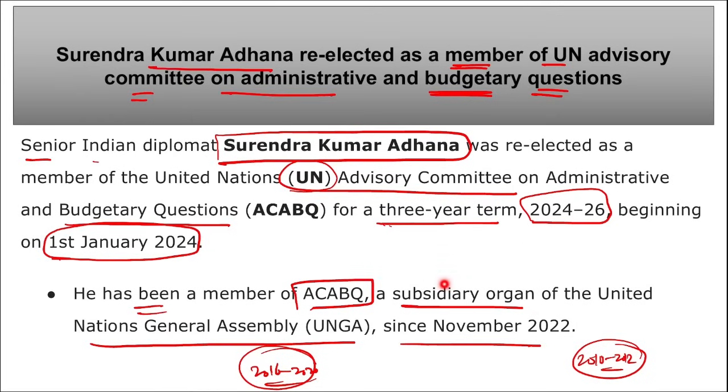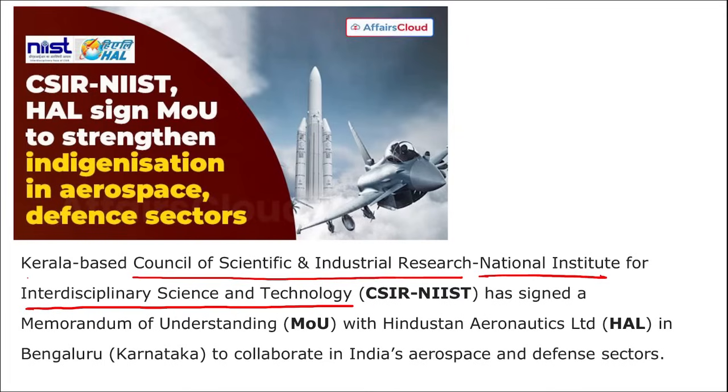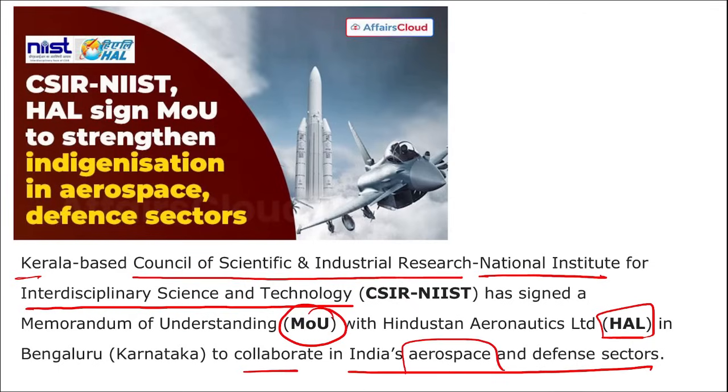Correct? Next is CSIR and their arm NIIST, that is CSIR, Council of Scientific and Industrial Research, and their arm National Institute for Interdisciplinary Science and Technology, that is Kerala based. They have recently signed a memorandum of understanding with Hindustan Aeronautics Limited in Bangalore to collaborate in India's aerospace and defense sector. In order to grow India's aerospace and defense sector, in order to bring research and development here, in order to bring new technologies, this MOU was signed between these two organizations.